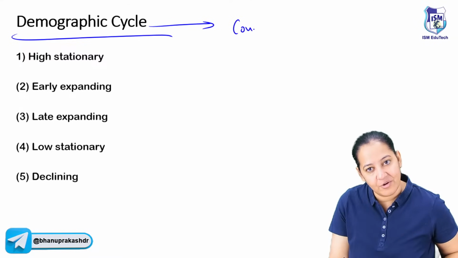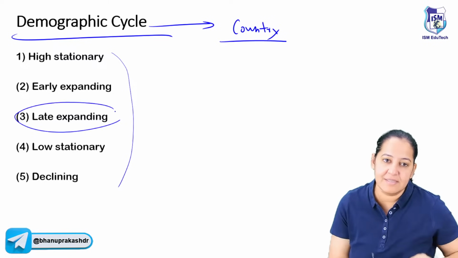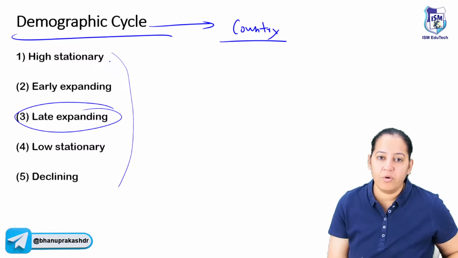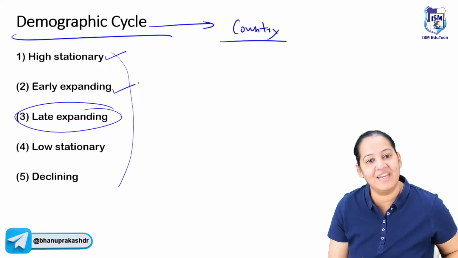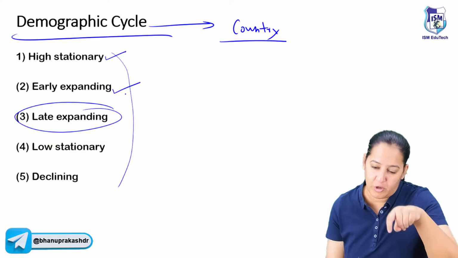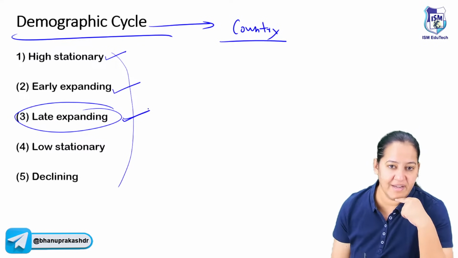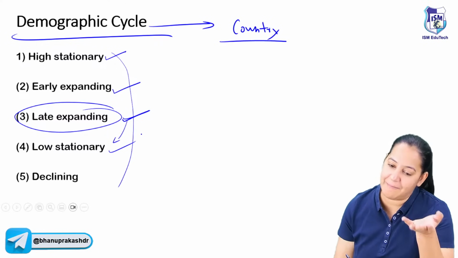So any country, the population of any country passes through the different stages of the cycle one by one. Currently, India is in stage 3. Let me explain all 5. Before 1920, India was in stage 1. 1920 to 1930, India was in stage 2. And from 1930 till 2023, India is in stage 3. We are eagerly waiting to move on to stage 4, but it will take many years.